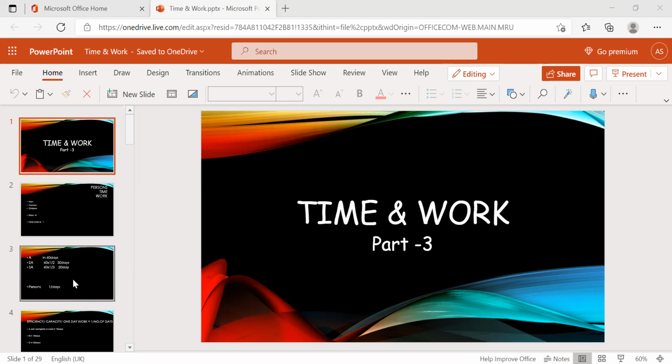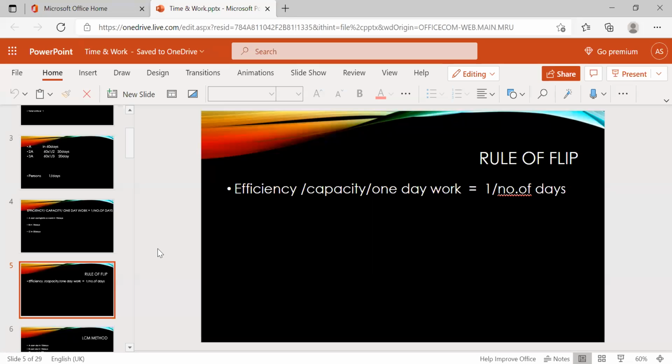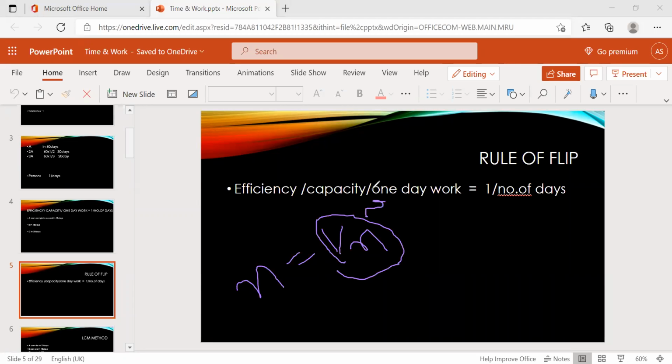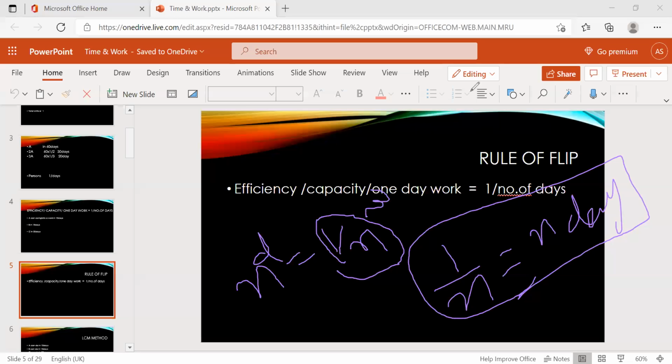We discussed two methods. What is that? Rule of flip. In rule of flip, the efficiency or capacity or 1 day work is nothing but 1 by number of days. That means if n days is there, then 1 by n is the efficiency or 1 day work. This is work and this will be days. So if we know the 1 day work, we just inverse that, and we can get the total number of days from this. Okay, this is the rule of flip.